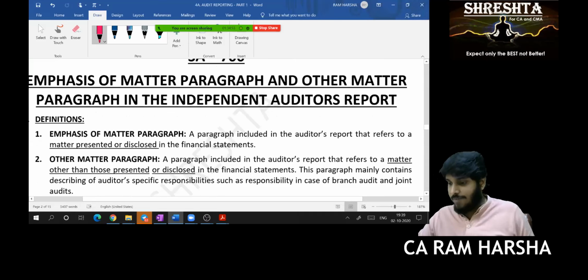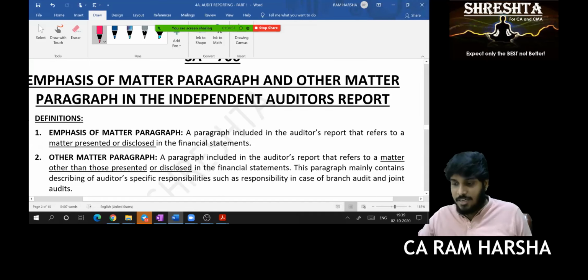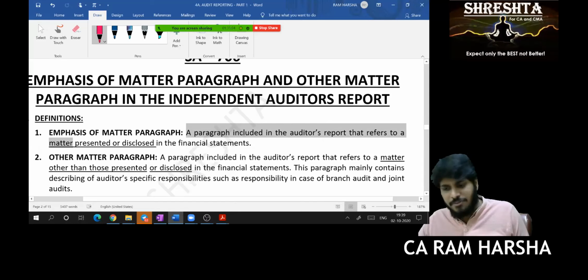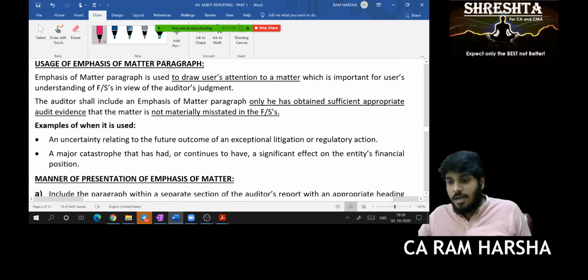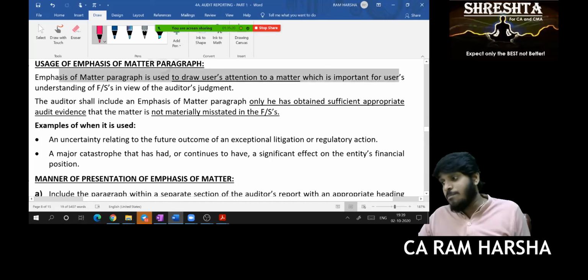Now see, the definition of emphasis of matter para. It is a paragraph in the auditor's report that refers to a matter, some information presented or disclosed in the financial statements. Correct? Yes, sir. Now the usage of emphasis of matter para: it is used to draw attention to a matter which is important for the user.